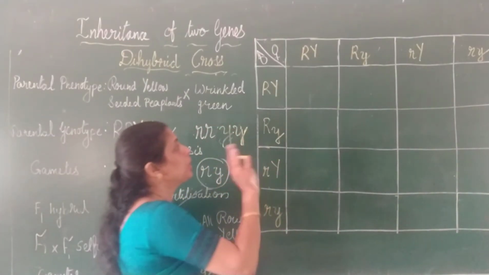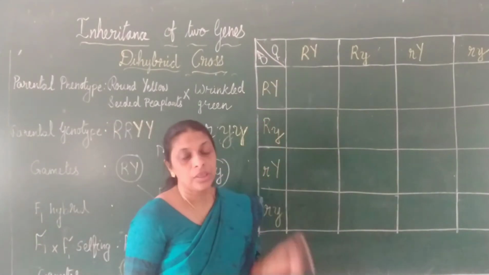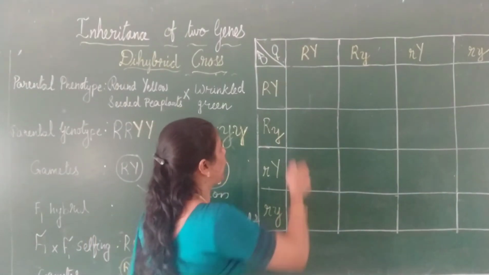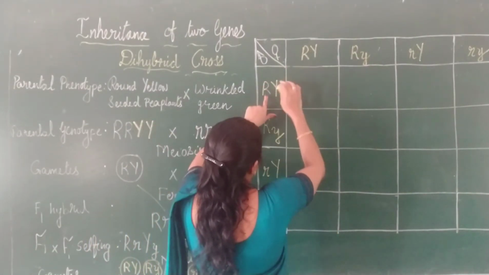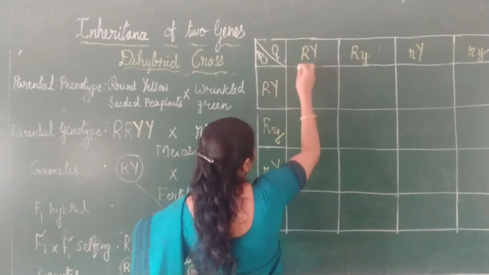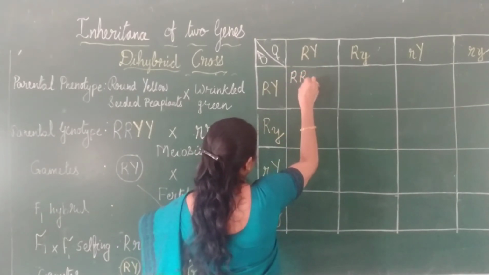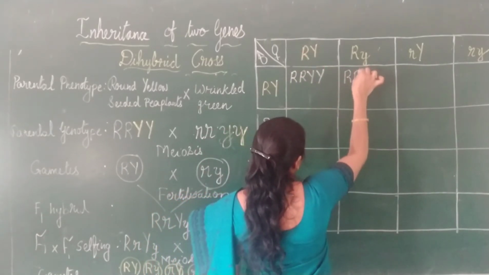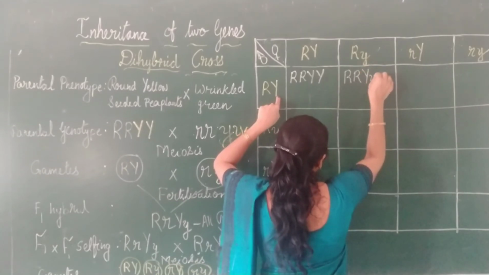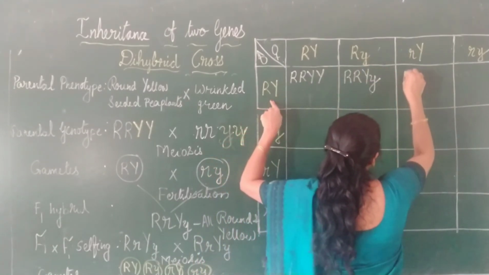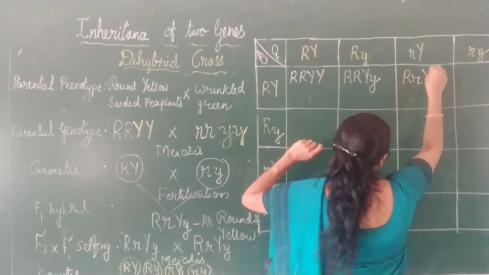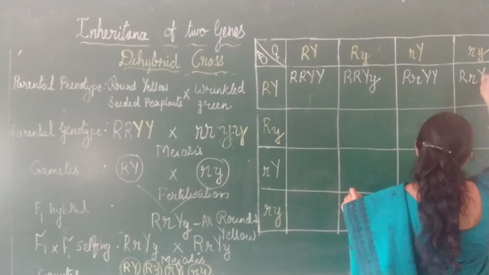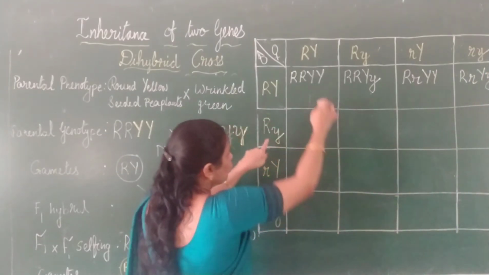Right. Now what is the next step? You have to cross. So write the factors of one character together. So let me write here. This one will be capital R, capital R. These two: capital R, capital R, capital Y, capital Y. This one will be capital R, capital R. First write dominant, capital Y, small y. Next one will be capital R, small r, capital Y, capital Y. Then capital R, small r, capital Y, small y. Right? You have to cross these two.